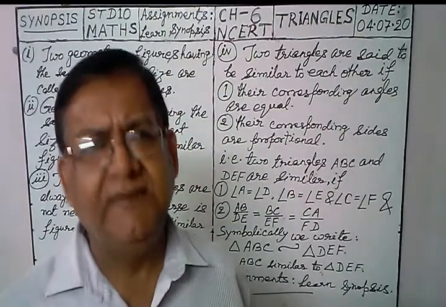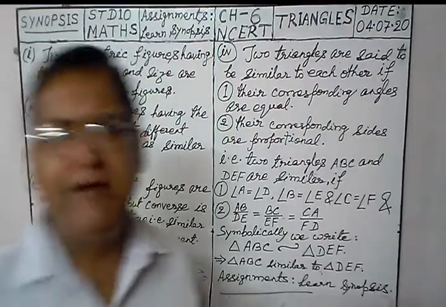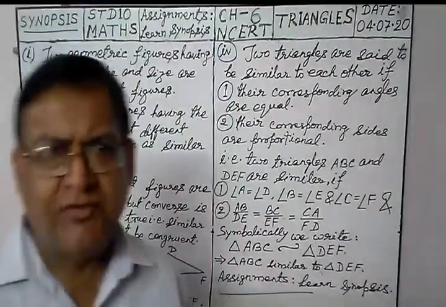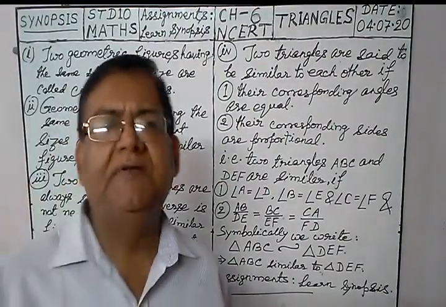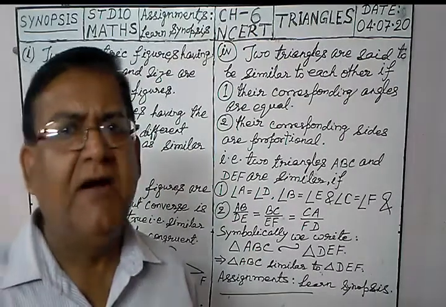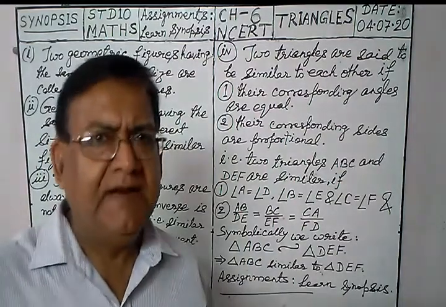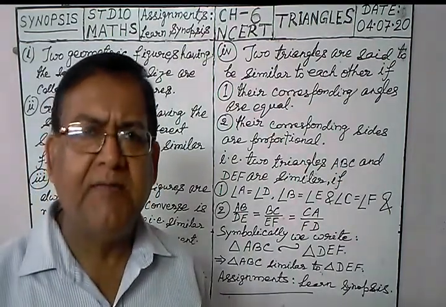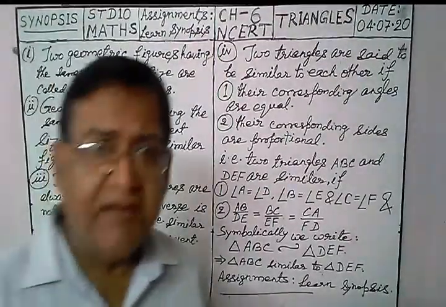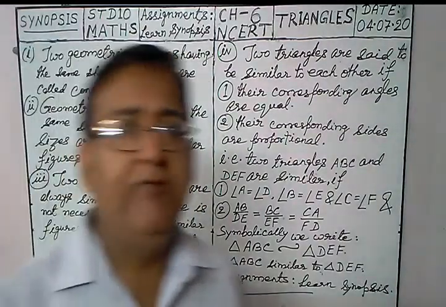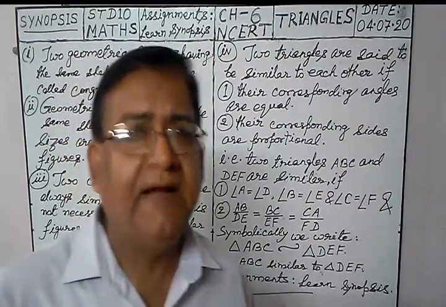These are the terms related with that chapter, ratio and proportion. So that's why I have explained here, so that it should be very clear to you what this term proportional means. Proportional means when two ratios are equal, then the quantities are said to be in proportion. If two ratios, A is to B and C is to D, are equal, then all the four quantities A, B, C, D are called in proportion. If the ratios are not equal, these four quantities will not be said to be in proportion.